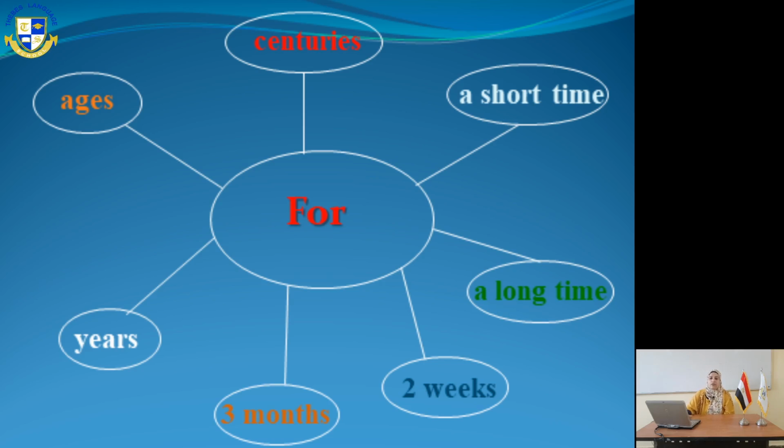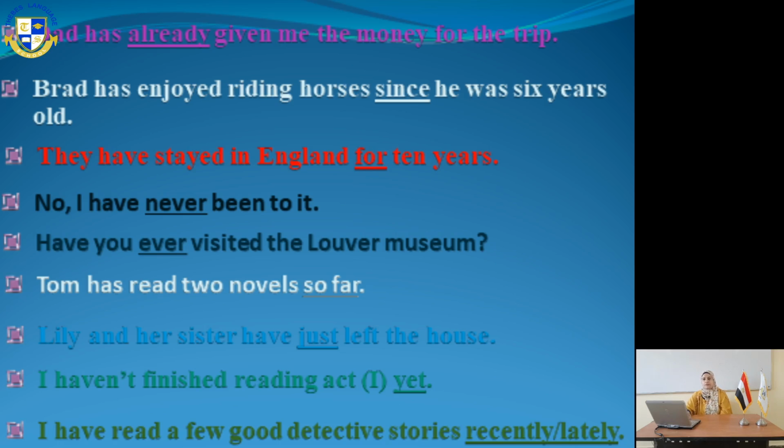Then we are moving to slide number 12. Now we have some examples. Number 1, Dad has already given me the money for the trip. As you can see, we have already in the middle between has and the PP. 2, Brad has enjoyed riding horses since he was 6 years old.